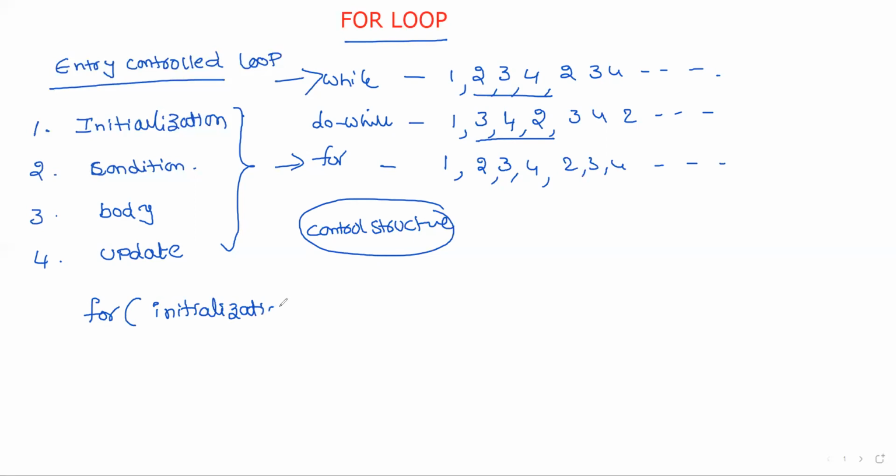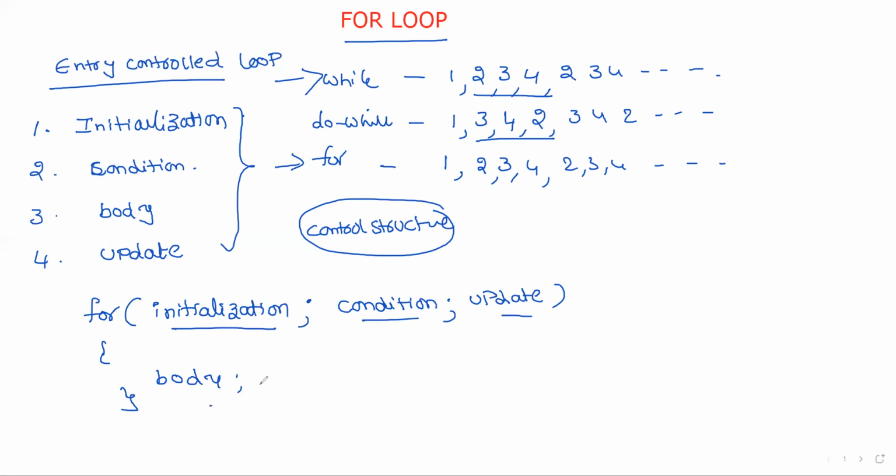Initialization, semicolon, condition, semicolon, update. Here inside the body. This is called for loop. Here the 4 steps: initialization, condition, update, body. The procedure is the same. First it performs initialization and then checks the condition and then executes the body. After that, update. Again checks the condition. The process is completely the same, but the presentation is different.